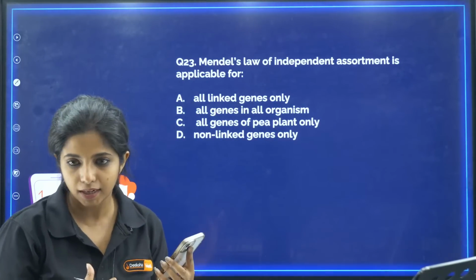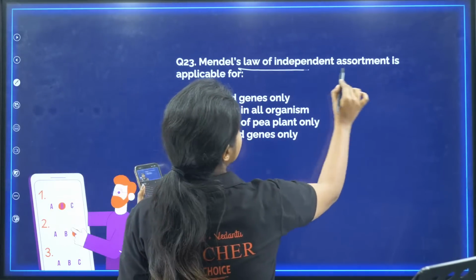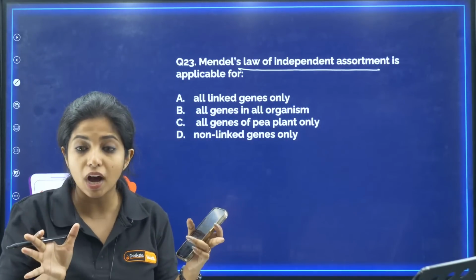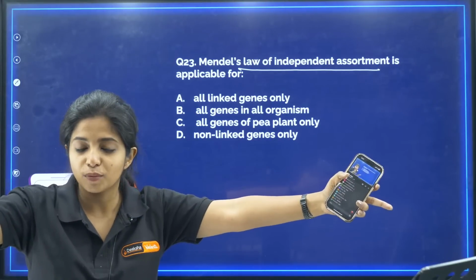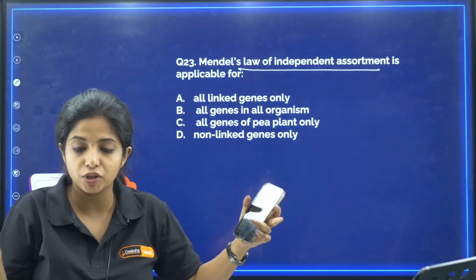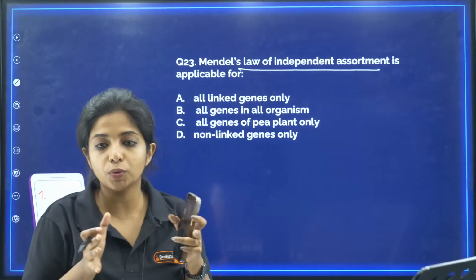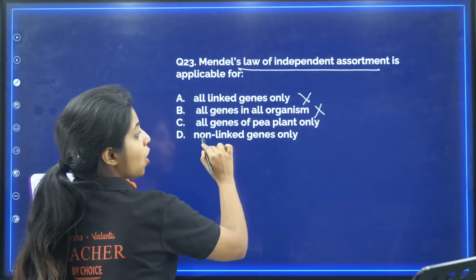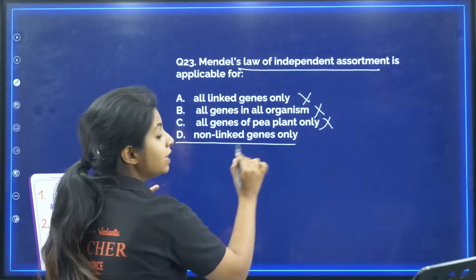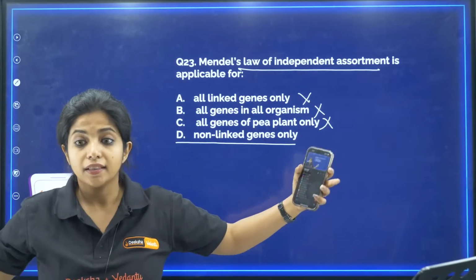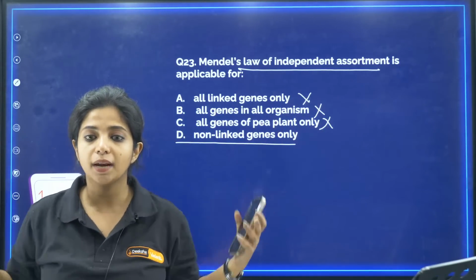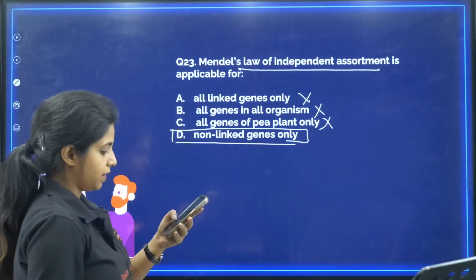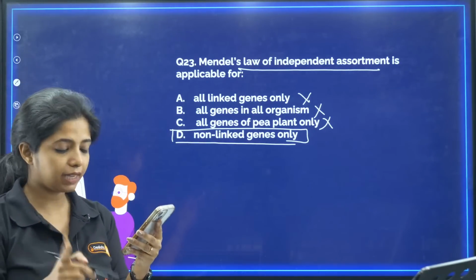We are dependent. So basically, the law of independent assortment will be applicable for the genes which are far away from each other. If they are so close, they will be moving on together itself. So all linked genes only, wrong. All genes in all organisms, wrong. All genes of pea plants, no. Non-linked genes, that means they have to be far. Then only the law of independent assortment can work. So your answer becomes D, not A. It will be D.